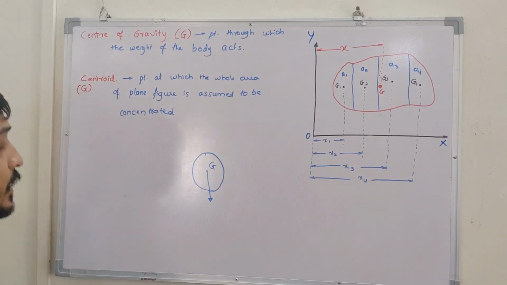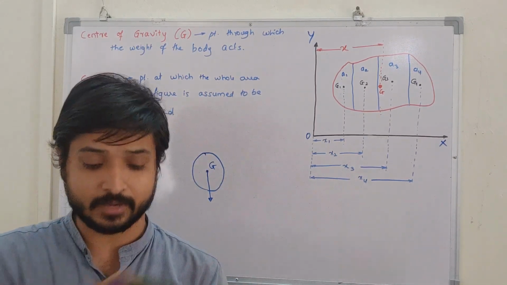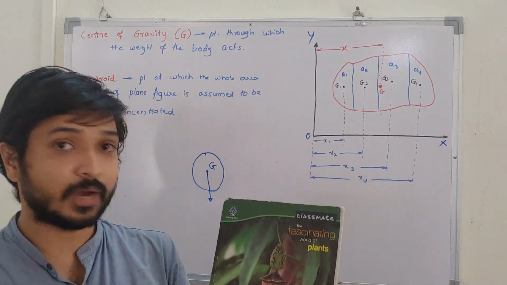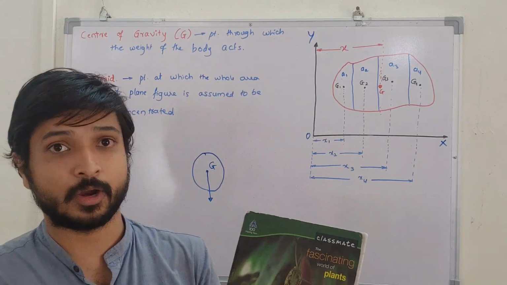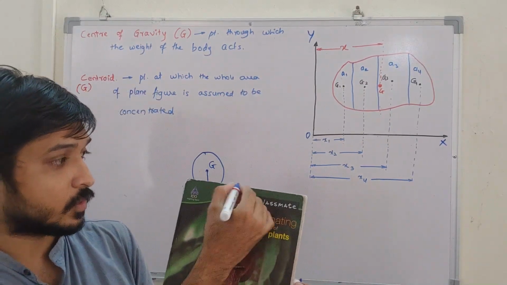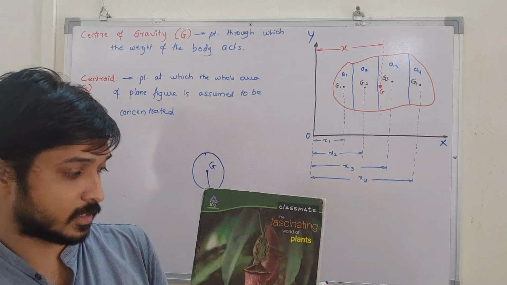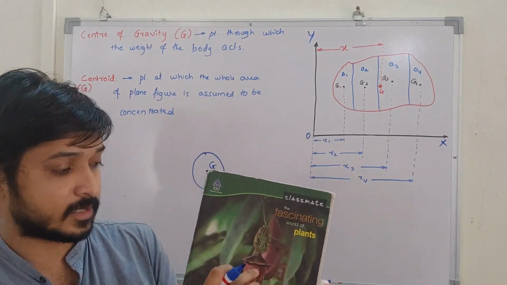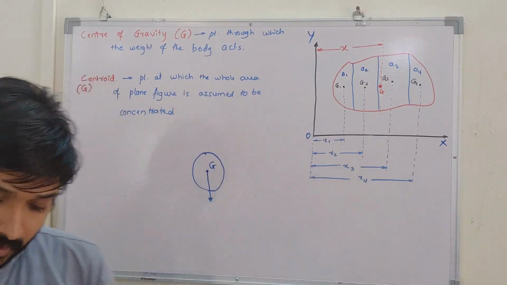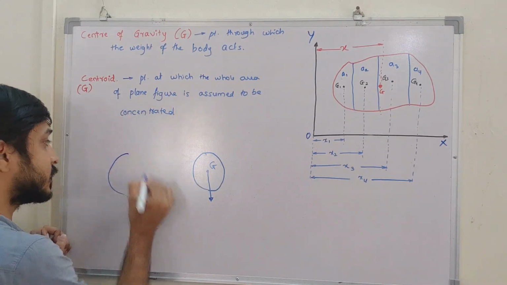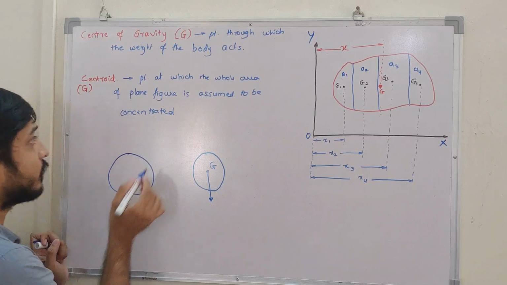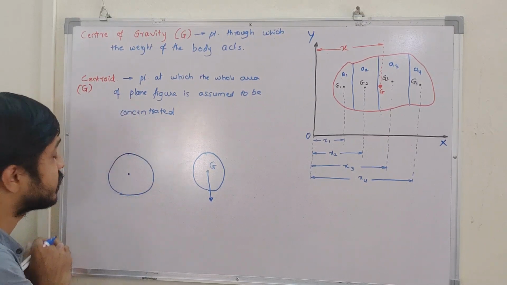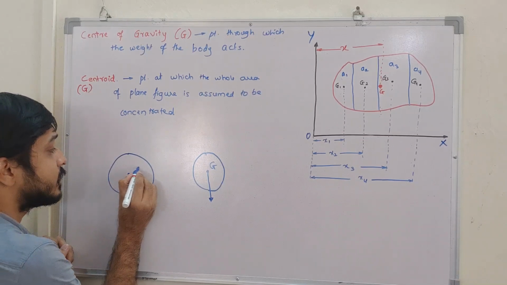Whereas centroid is nothing but, if I take the area of this book, the center of this area we call the centroid. If I take this book, half of the area is on this side and half on this side, and this is the point that we call the centroid. For a circle, where will the centroid be? It is the center from which we draw the circle. That point we call the centroid.